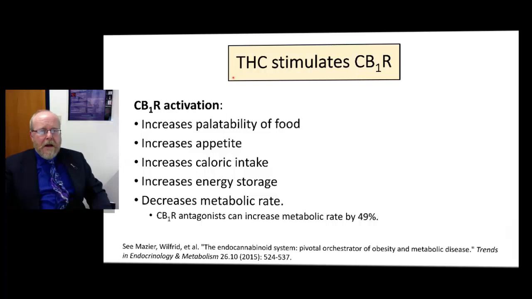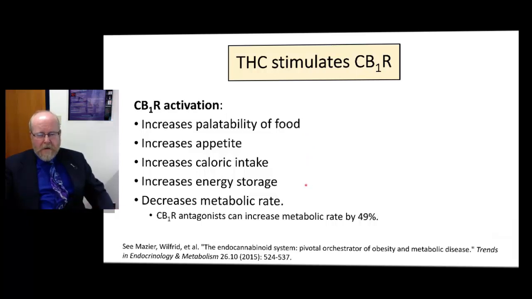As you know, perhaps, THC is the main psychoactive ingredient of cannabis, and it acts by stimulating the CB1 receptor. This is a receptor whose main role seems to be in increasing energy intake and conservation. It makes your food taste and smell better, stimulates your appetite, and increases how many calories you consume.